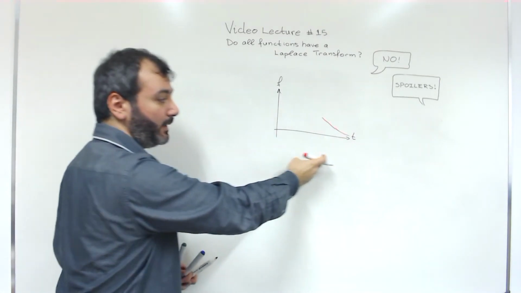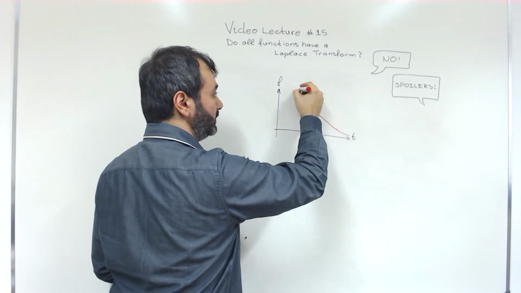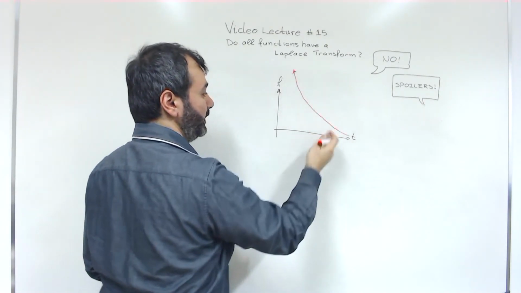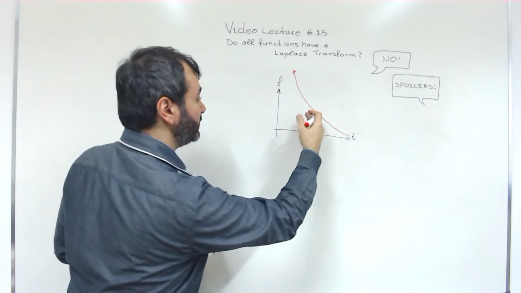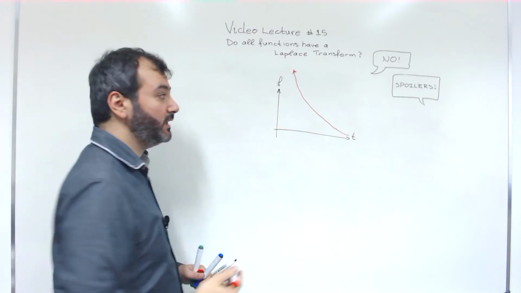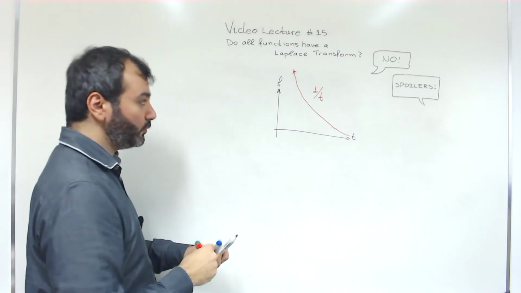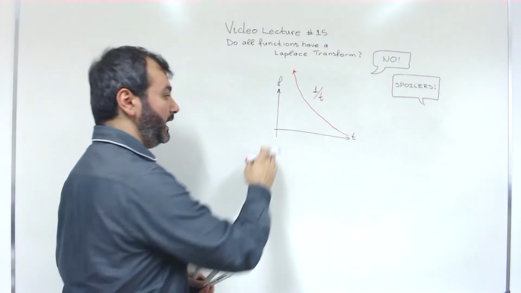From infinity we come back to 0. But as we go to 0, for example, the closer we go to 0, the faster the function grows here and goes towards infinity. Such a function is 1 over t. Of course, 1 over t is not defined at 0.